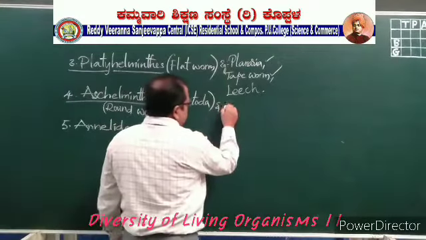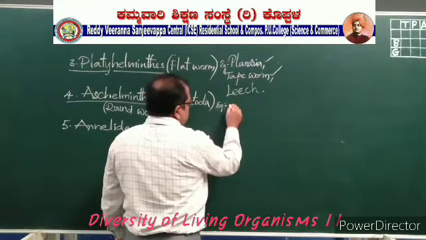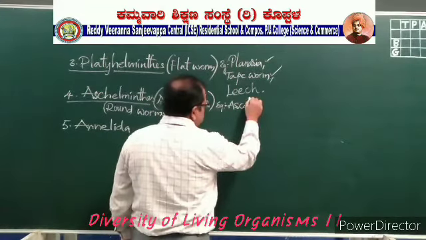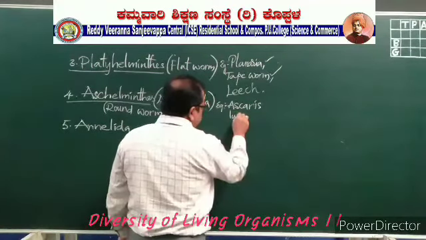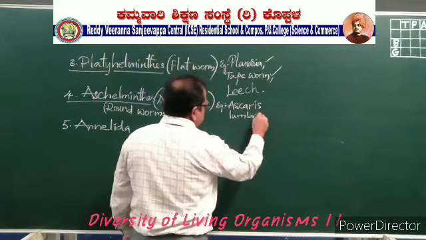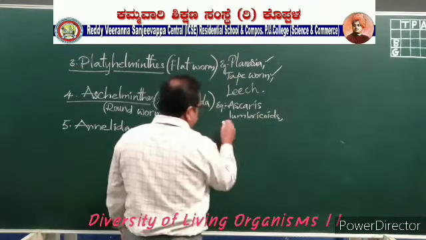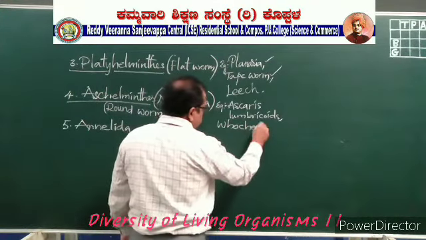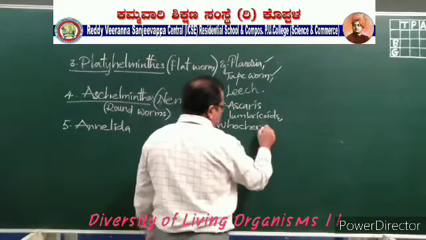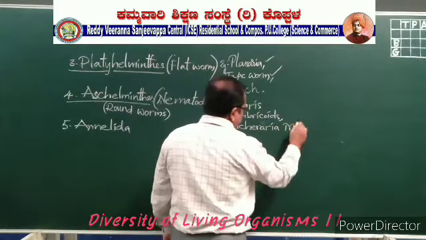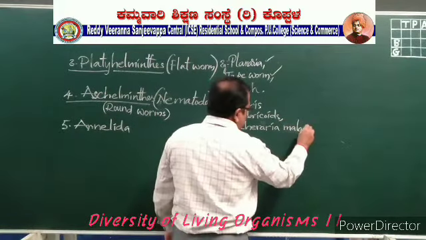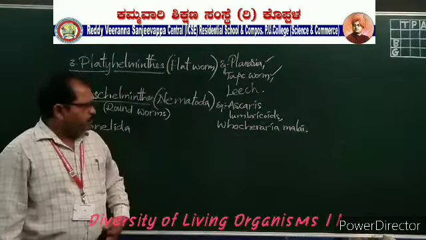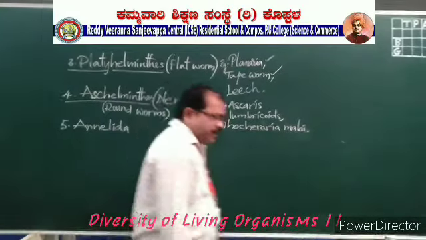Examples for this: Ascaris lumbricoides, and Wuchereria malayi, and also Wuchereria bancrofti.